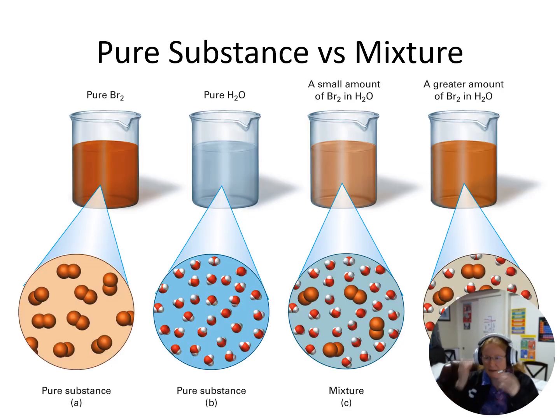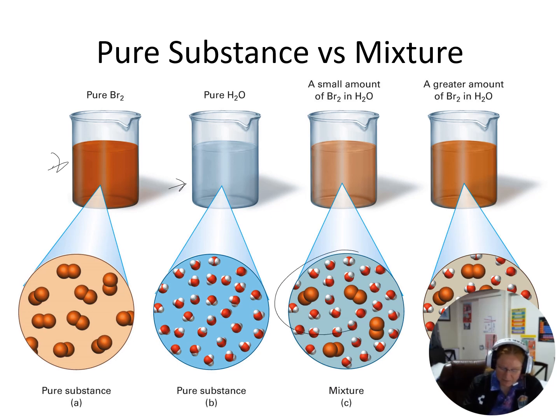All right, and then when I have my mixtures, depending on how much is in there, we might be able to see something that is deeper colored. So bromine is this orangish brownish color. If I have pure bromine, it's going to be a nice deep color like that. Pure water, colorless. But if I dissolve some bromine in water, now I start to get that colored solution. I can't with my naked eye tell the bromine apart from the water.